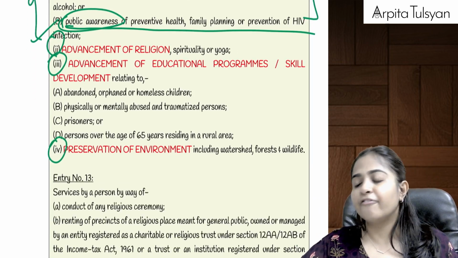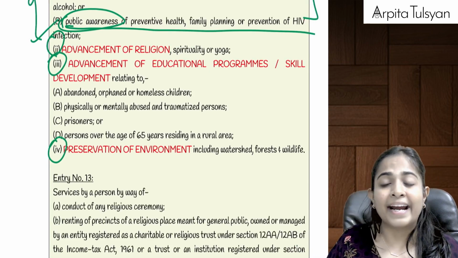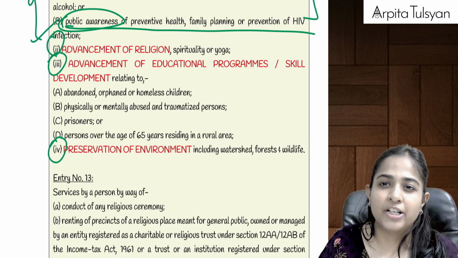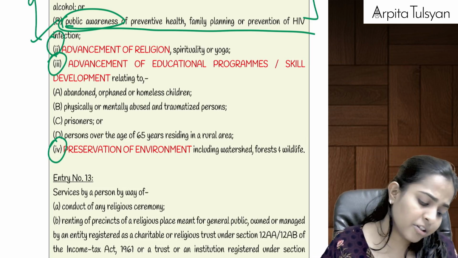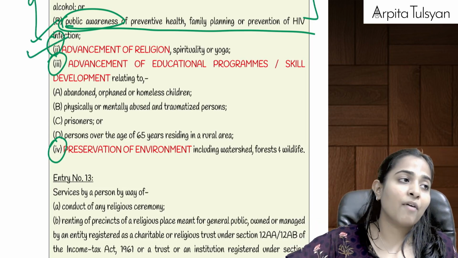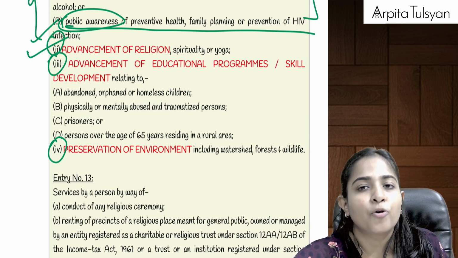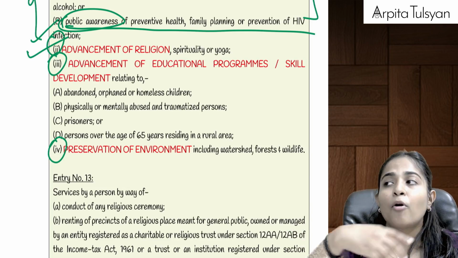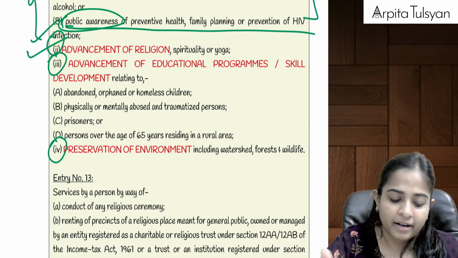Second one is, if we are doing any such activity where we are doing advancement of any religion, yoga or spirituality, like your meditation camps, yoga camps, etc., that will be totally exempted from GST. Then after that, advancement of some educational programs or skill development. Okay, we are conducting some educational program, or we are conducting some skill development related programs.